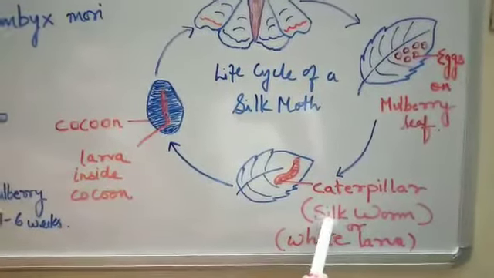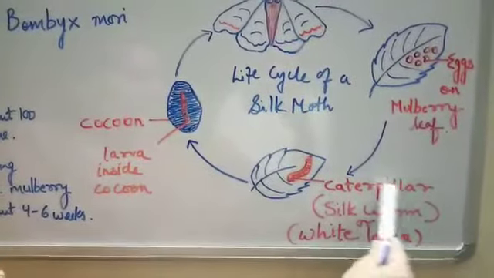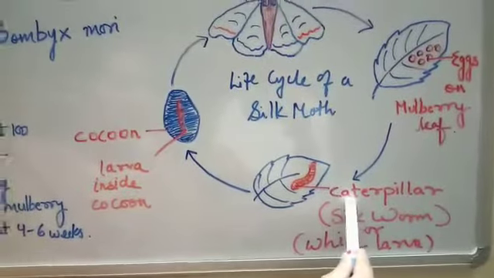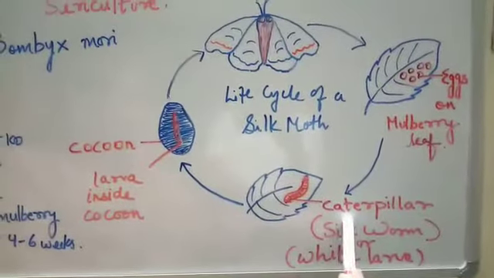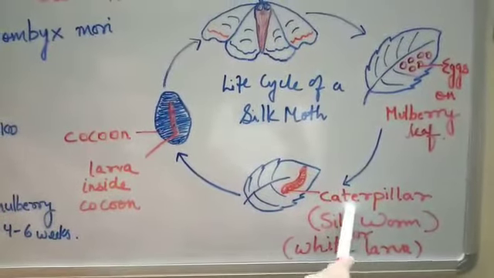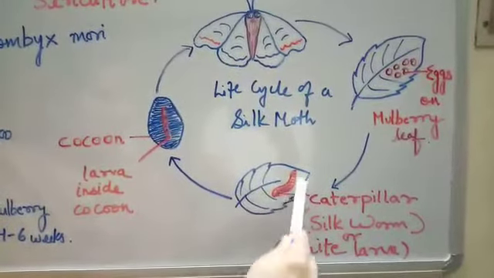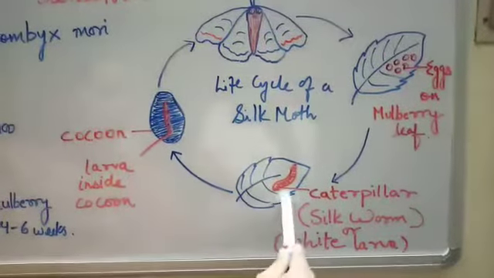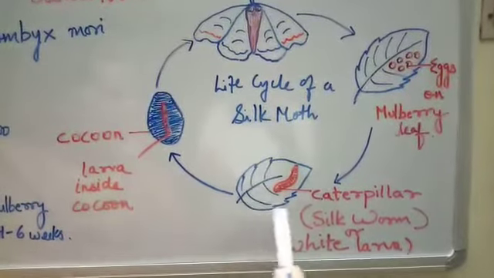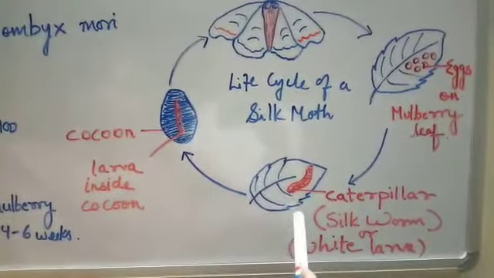Now children, why are we calling it a silkworm? Because these silkworms or caterpillars only, they secrete silk fiber, okay? And how they secrete silk fiber, let's see. Now children, these caterpillars eat these mulberry leaves. They only feed on these mulberry leaves and they feed on it for about 4 to 6 weeks.